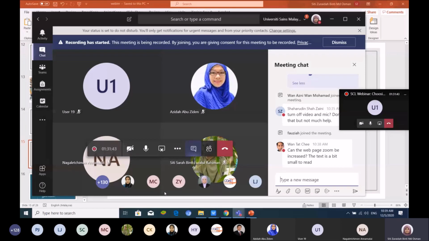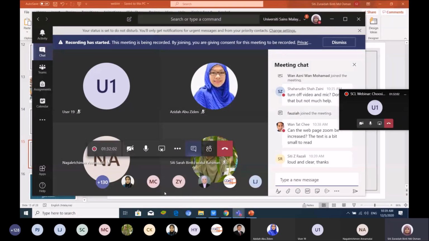So here you can just change your mic. Instead of using the built-in speaker, you can use headphones. Or if you use headphones and cannot hear clearly, you have to use the built-in speaker. So this is an audio problem when we do video conferencing.